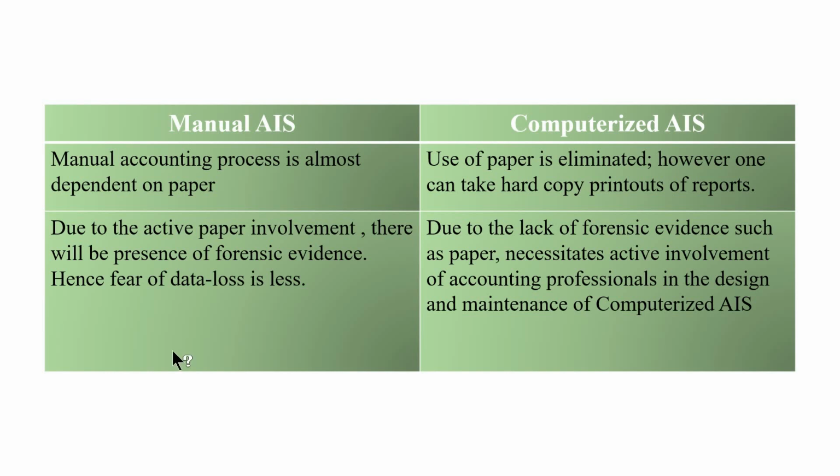Due to the active involvement of paper in case of manual AIS, there will be presence of forensic evidence. Forensic evidence indicates here what? Transactions should be evidenced and supported by documents, that is, supporting documents like vouchers, bills, receipts, invoices, cash memos, etc. Hence, the fear of data loss will be less in case of the manual system.